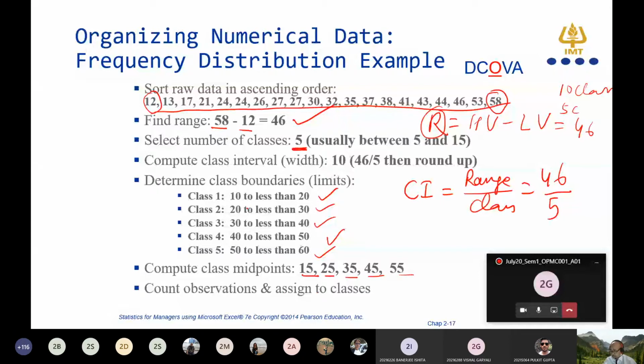So the first class, which is the 10 to 20 class, will carry the numbers 10, 11, 12, 13, 14, until 19, right? 10 to 19 will come into the first class, and 20 to 29 will go into the second class, and in the third class, 30 to 39 will come. In the fourth class, 40 to 49 will come, and in the last class, 50 to 59 will come. So this is all about how we have to count the observations and assign them into the classes.